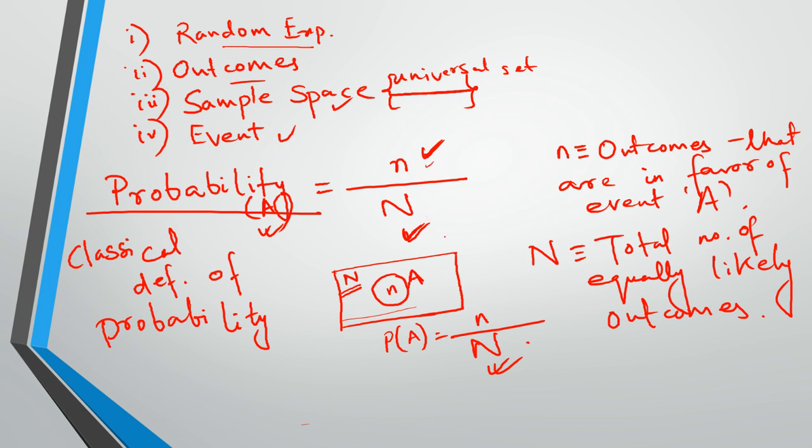And small n is the outcomes that are in favor of event A. We will go into detail on conditional probability and related theorems in probability 2. Right now we are only dealing with the basics. So the denominator will be the total number of outcomes, and if it's a single event A happening, then the total number of outcomes is the sample space, right? Keep it simple at this moment. Small n will be the outcomes that are in favor of this event A.